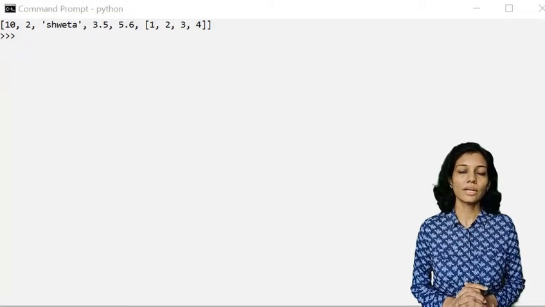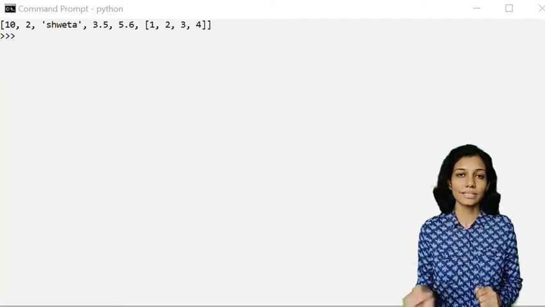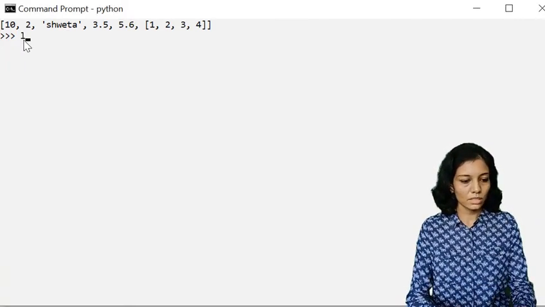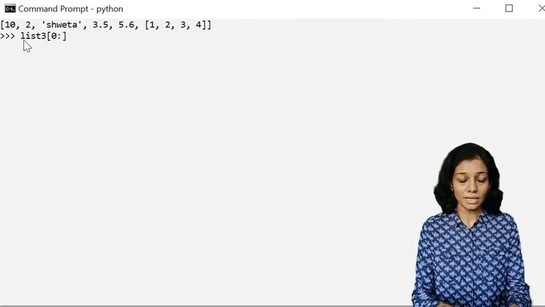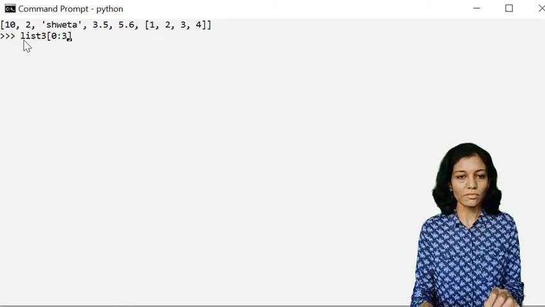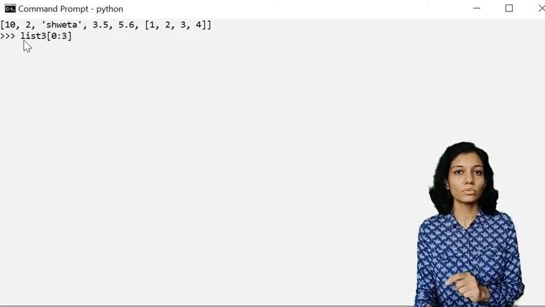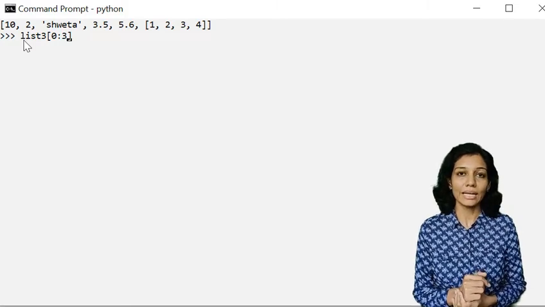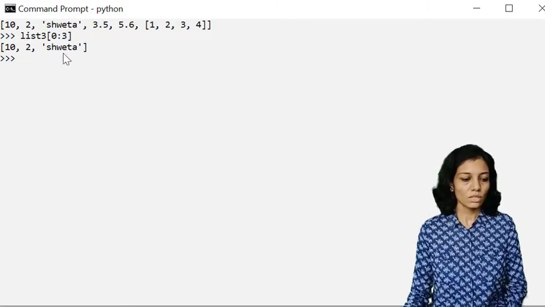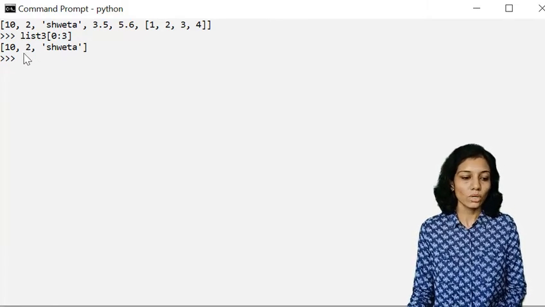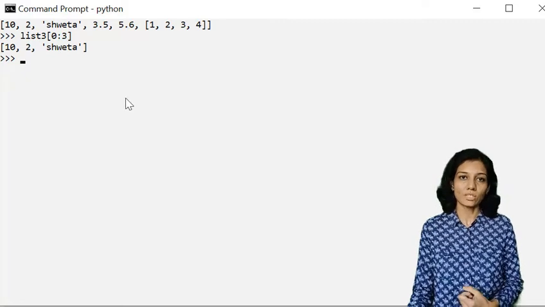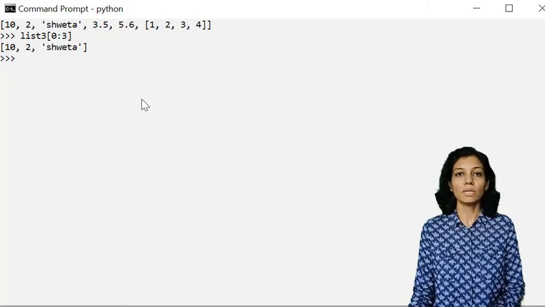Now let us use range slicing in order to extract list elements. So here I'll be using list3[0:3], where 0 is the starting index, and we want values up to the second index. That's why we'll go up to 3, because the ending index will not be included. So here I'll have element 10, which has index 0, element number 2, which has index 1, and the string, which has index number 2.